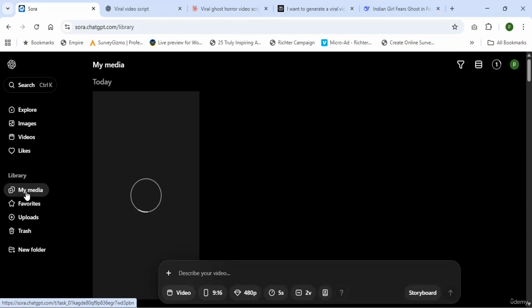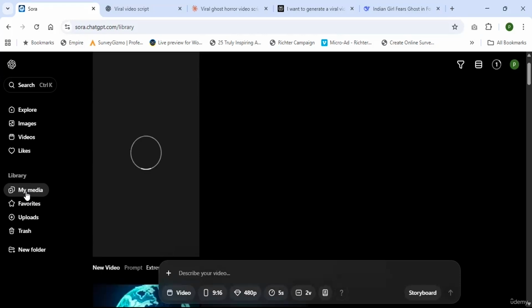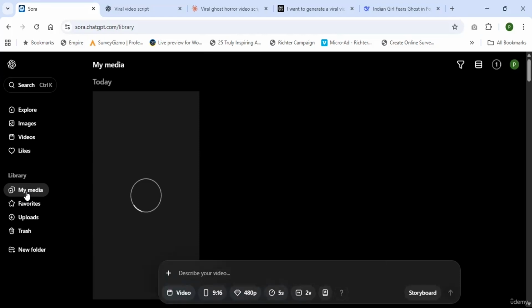You can even generate text to image prompts and generate images, and after that, generate image to video prompts. For a change, I'm working with text to video prompts with Sora AI. Let's see how it is generating the videos.